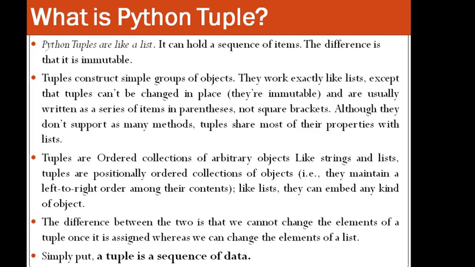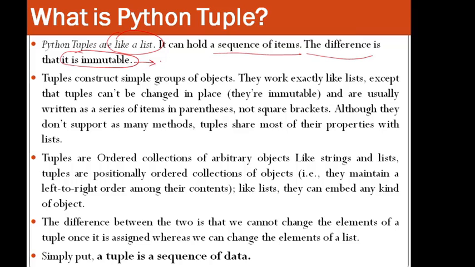Fine. So next we start with what is a Python tuple. Python tuples are like a list. Similar features are there in the tuple as well. It can hold a sequence of items as in the list. The difference is that it is immutable. This is the biggest difference between tuple and list. Immutable means that you cannot change the values that you have once stored in the tuple.